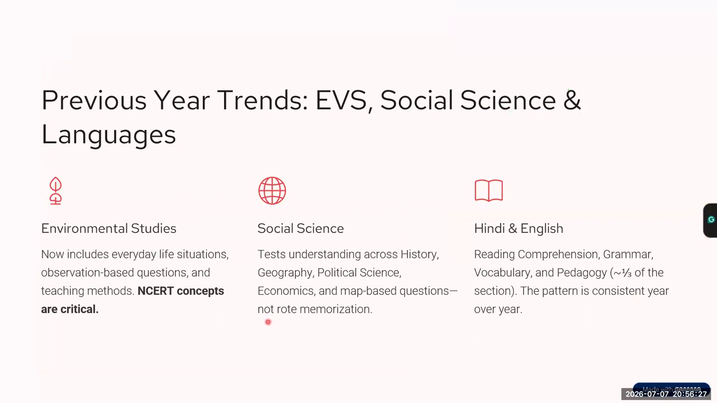Now, what are the previous trends for EVS, social science, and languages? In environmental studies, it is no longer about remembering facts. Questions are observation based, and teaching methods are asked. NCERT concepts are critical, which means questions based on observation will be asked on daily life, environment, NCERT concepts, the teaching methodology. In social science, the questions are from history, geography, political science, economics, even map-based understanding.